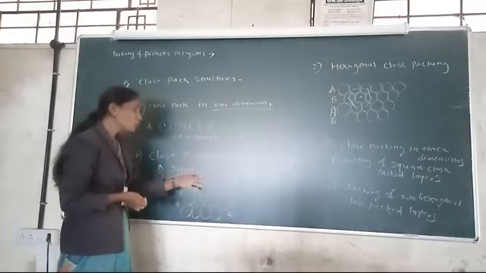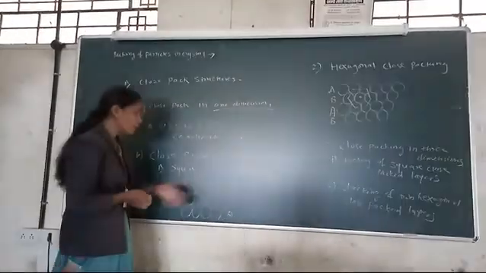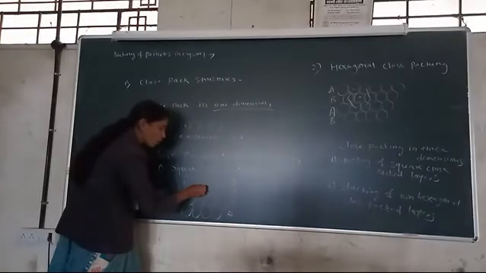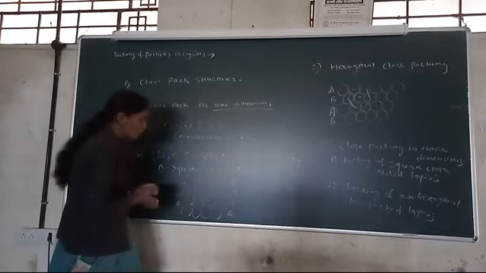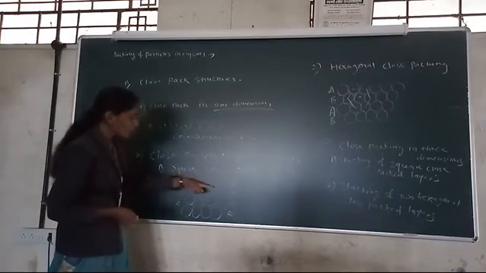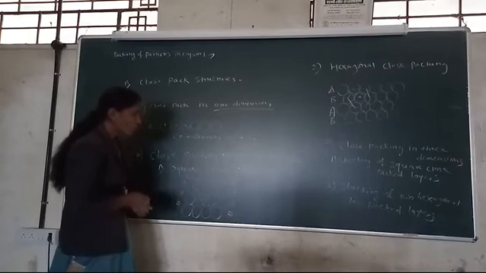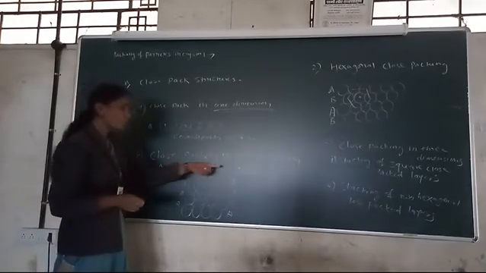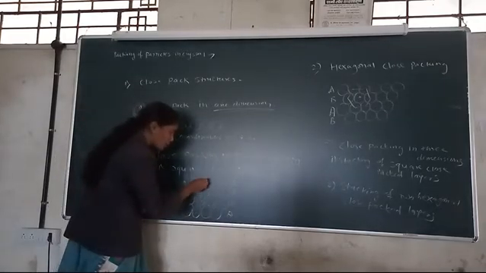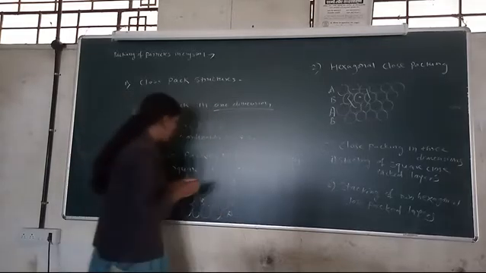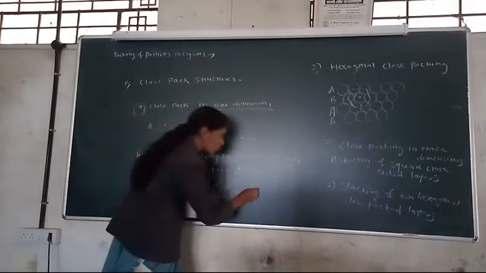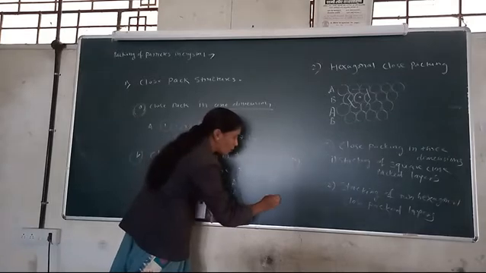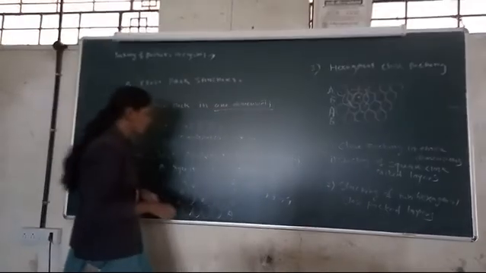Square close packing, two dimension structure, 2D. Here we see one sphere neighbors another four spheres. One sphere touches another four spheres, only four. Therefore, the coordination number in square close packing is 4, means 1, 2, 3, 4. Here in square close packing, the coordination number is 4.